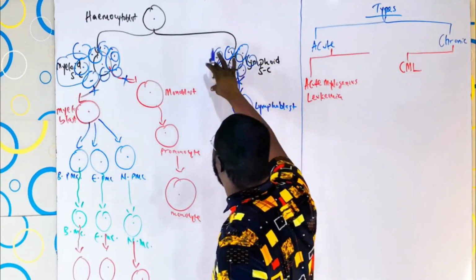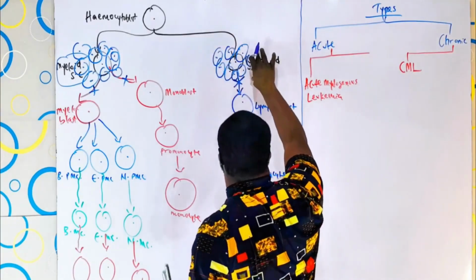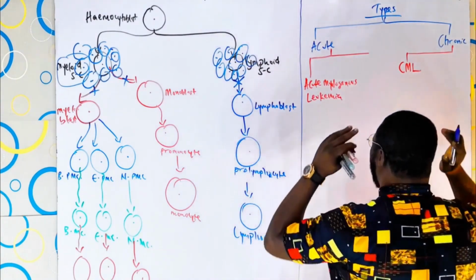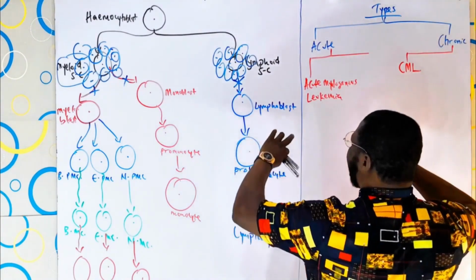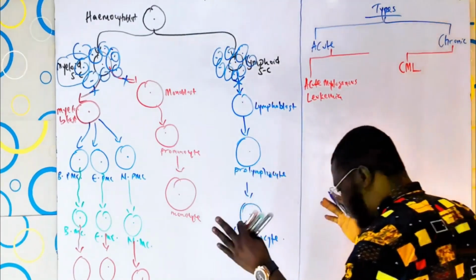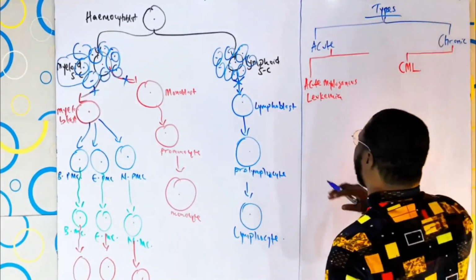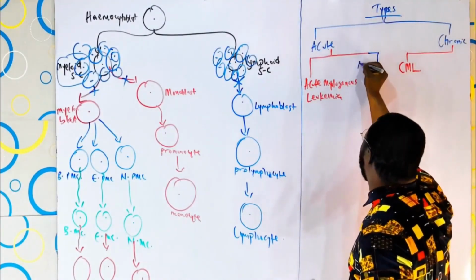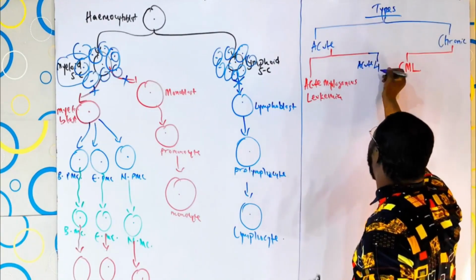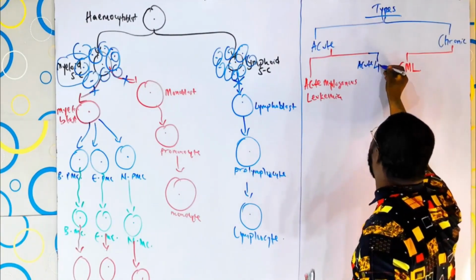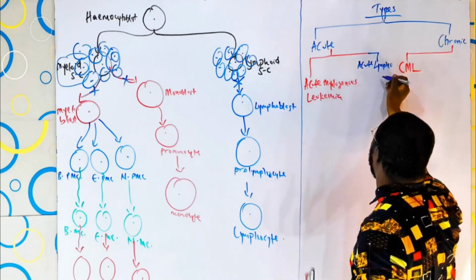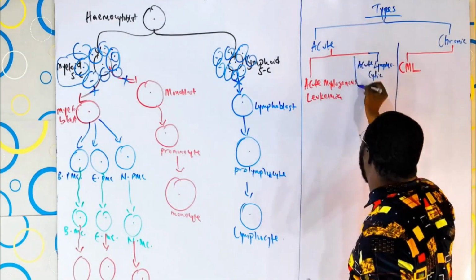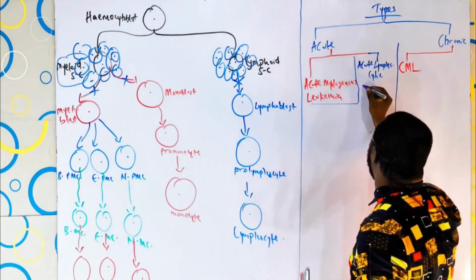When it can't go beyond the stage and proliferation keeps on occurring right here at the lymphoid stage, that belongs to the acute side here, and you call it acute lymphocytic leukemia.